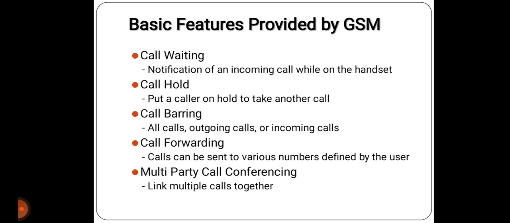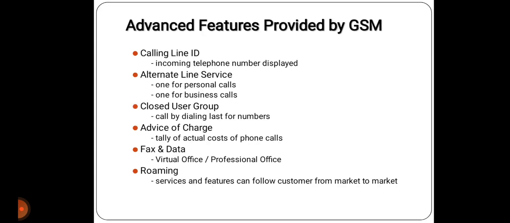In call barring, all calls, outgoing calls or incoming calls. In call forwarding, calls can be sent to various numbers defined by the user. Multi-party call conferencing links multiple calls together, that is merging of calls.